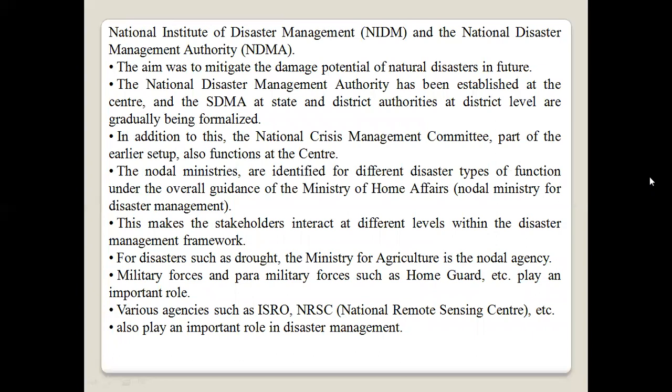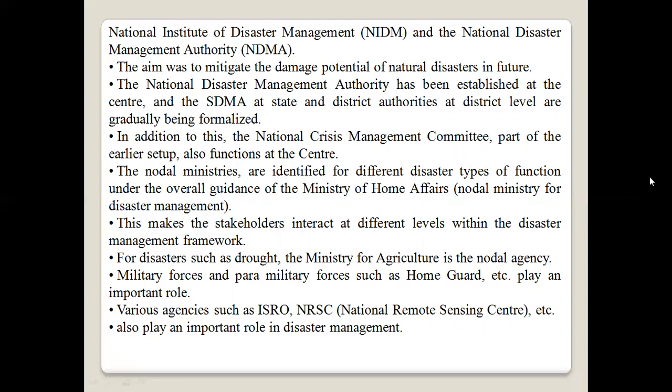In addition to these, the National Crisis Management Committee, part of the earlier setup, also functions at the center. The nodal ministries are identified for different disaster types and function under the overall guidance of the Ministry of Home Affairs. They act as the nodal ministry for disaster management.